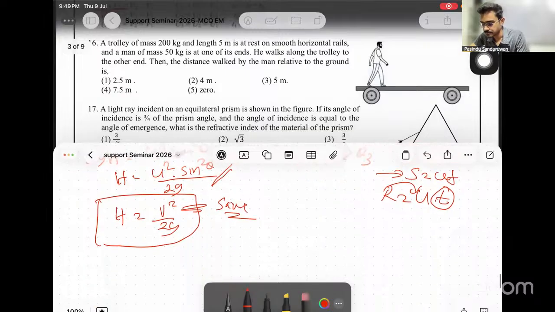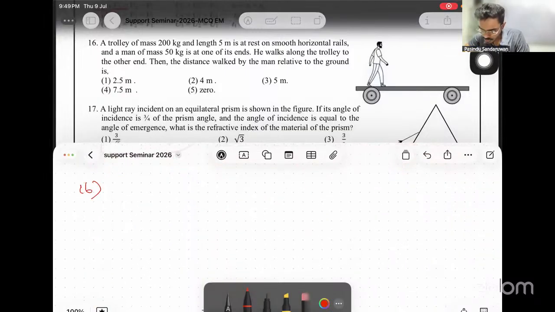Question 16. A trolley of mass 200 kg and length 5 meters is at rest on smooth horizontal rails, and a man of mass 50 kilograms is at one of the ends. He walks along the trolley to the other end. Then the distance walked by the man relative to ground is.